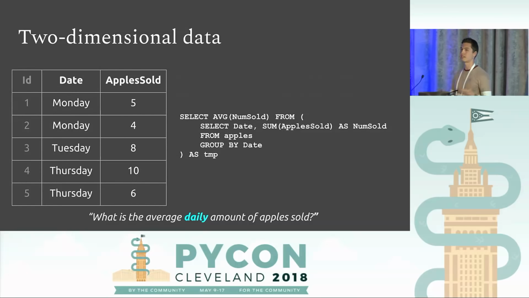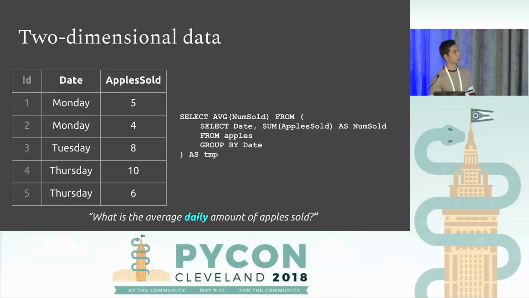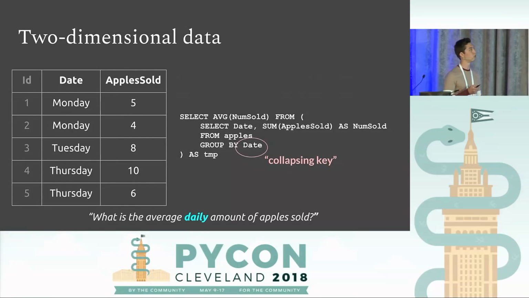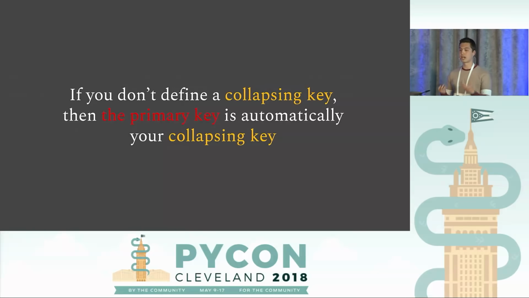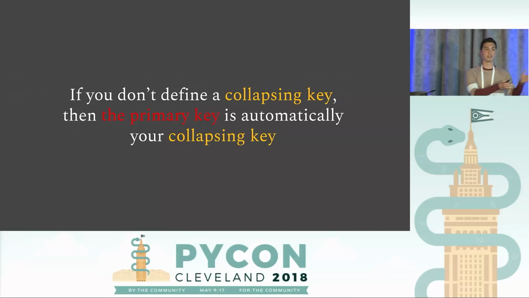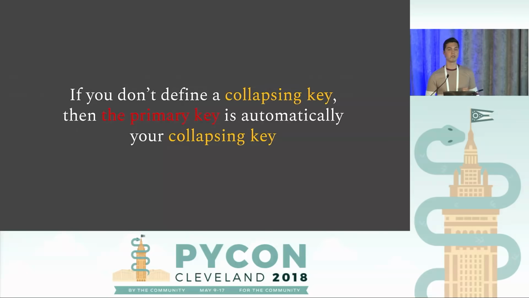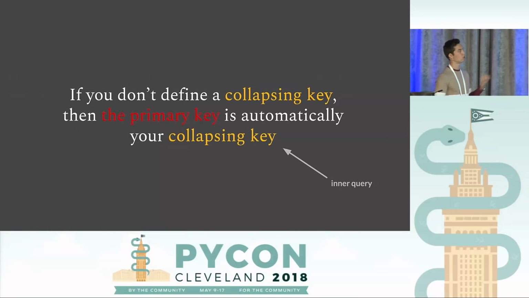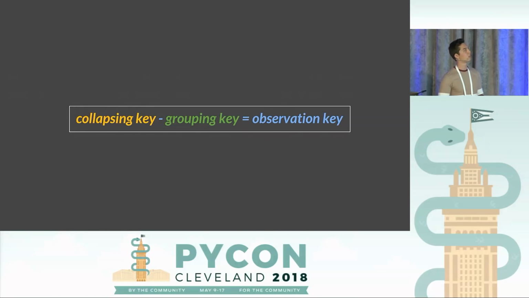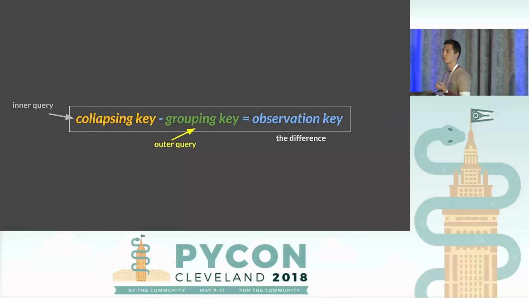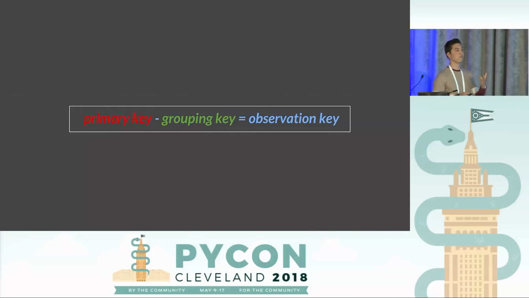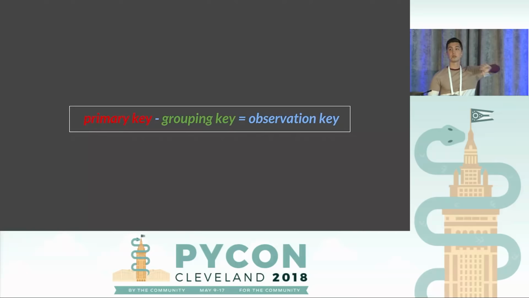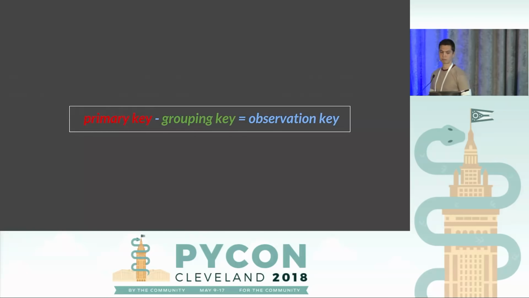So again, what I actually have to do is collapse the data. And that's what that inner query does. We do that with the collapsing key. One thing we can see then is if you don't define a collapsing key, then it defaults to the primary key. That's just how many rows we have in our data set. And that's how many rows we'll get in our denominator unless we collapse the data before that. So we do that using an inner query. So this is the formula we can use. We have this inner query, we have this outer query. The observation key is the difference. We can see that if we don't have a collapsing key, we'll simply get the primary key. The rest of this still holds.